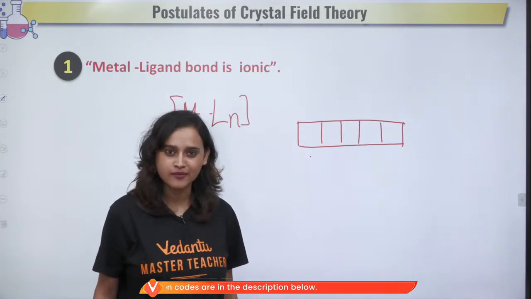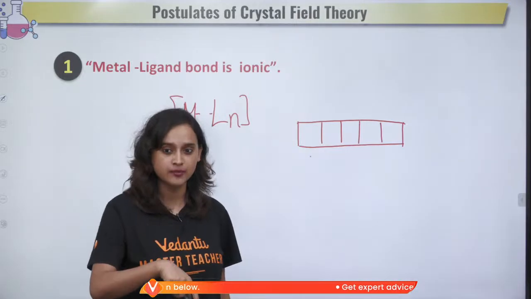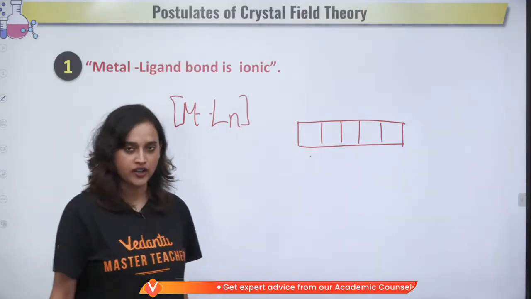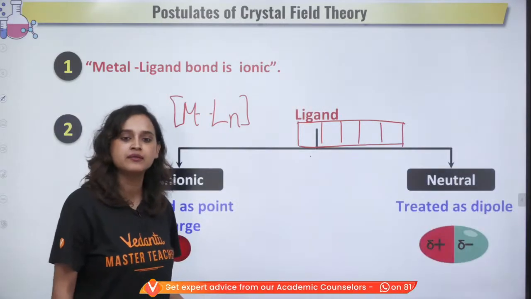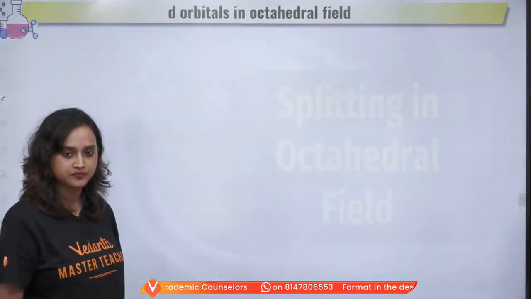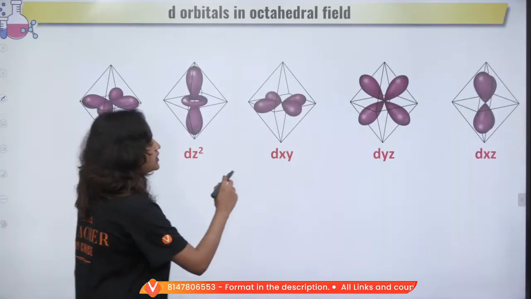Any idea? What name are we giving them? First we will read about the octahedral complexes, then we will read about the tetrahedral ones, okay? So we are giving them some names like this. Let's move ahead and try to understand this. These are the names that are given to it.